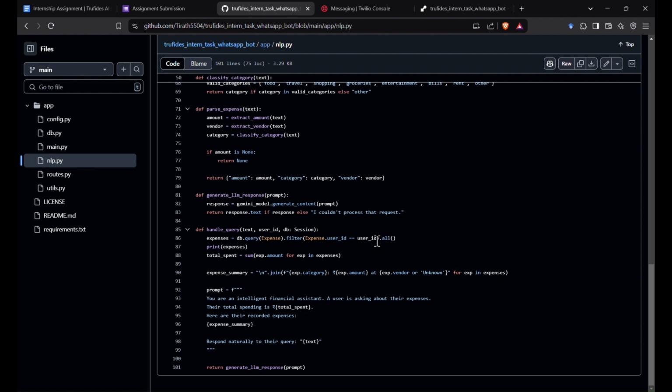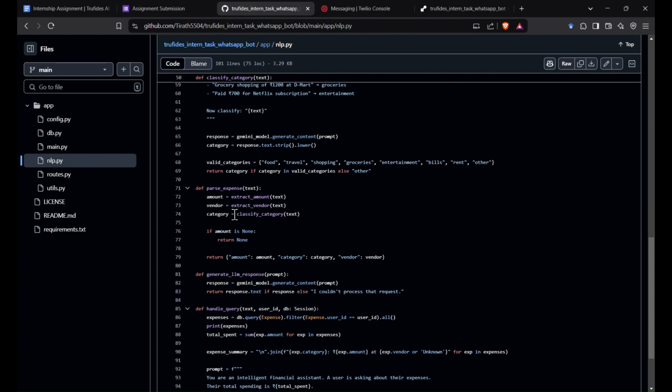So if the user sends bought coffee at Starbucks, it won't call this handle query function, but it will directly just extract the amount, the vendor, and the category and return it.